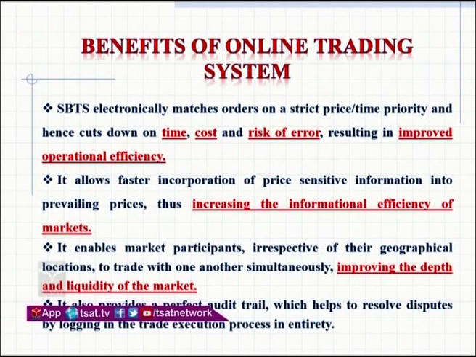And the last one is that by using the screen based trading system and online trading system, we have the benefit that we can do an audit trail. So the transactions which have taken place by the brokers and the stock exchange will be audited clearly. With that, there is no chance of frauds by the company and brokers, and that will be beneficial to the investors. So this is about the benefits of the online trading system.